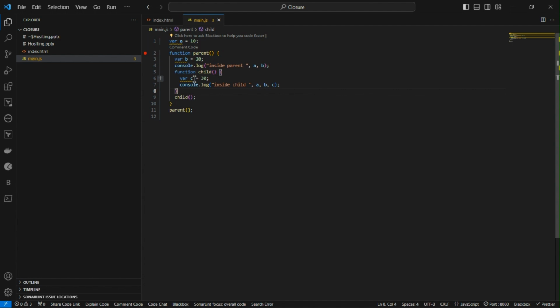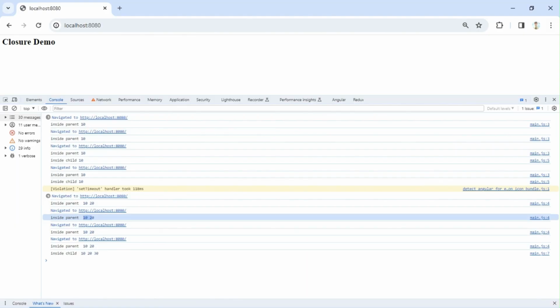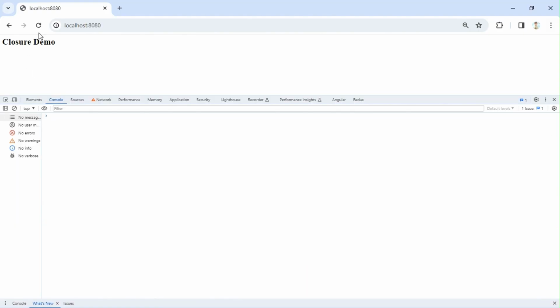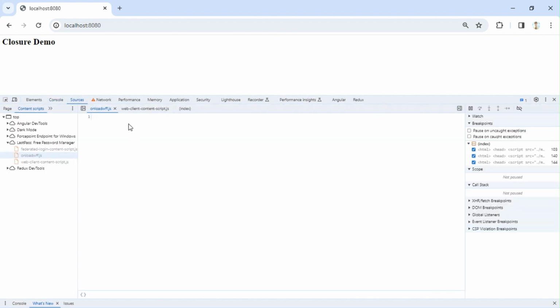Both it will have access to. So we should be able to get the value of c from its own function scope, the value of b from its immediate parent, and the value of a from the global context. All those should be accessible inside this child function. You can see inside child we have access to all.